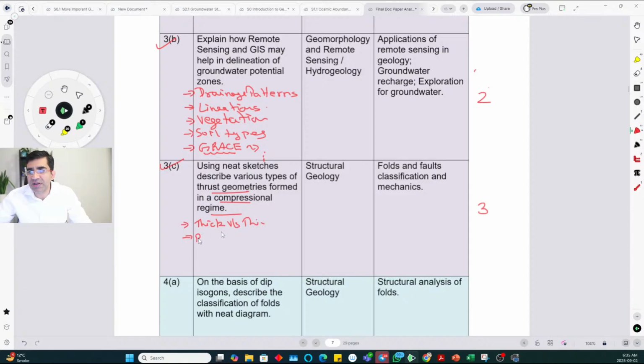Or simple ramp and flat geometry that you have. You can discuss fault related thrusts or fault related folding. So general things about geometry of faults that you can discuss in these kinds of questions. Okay, you can say duplexes and imbricates. Those kinds of things. Okay, imbricate fan.